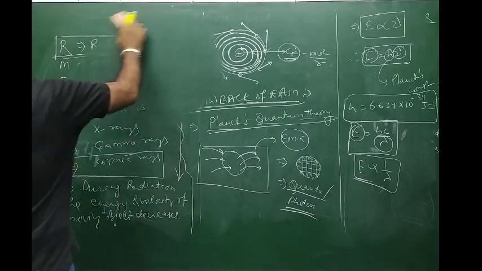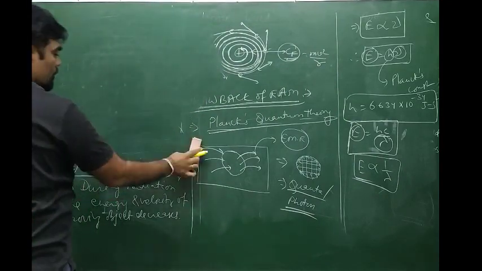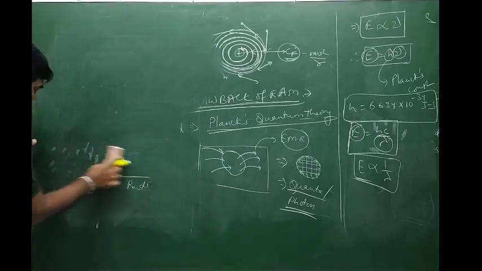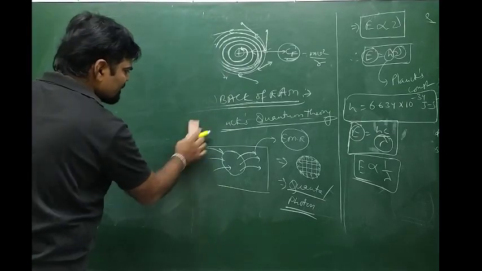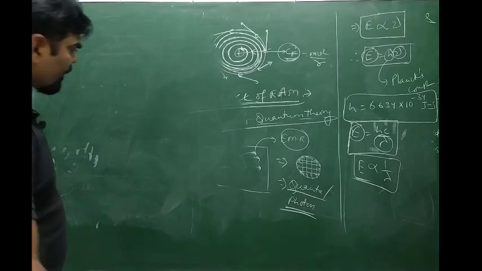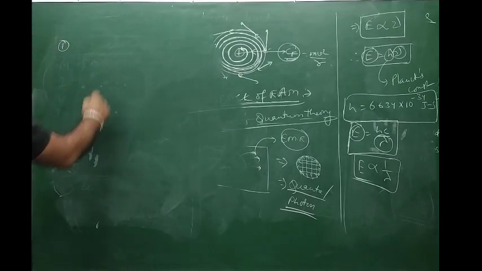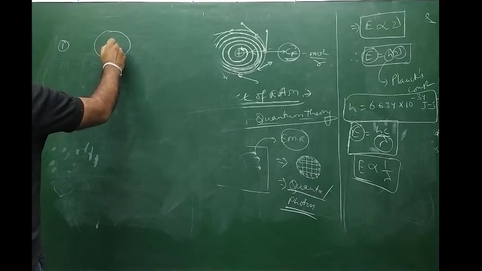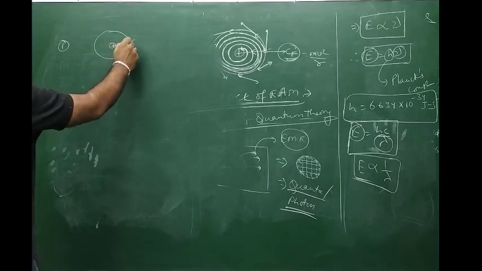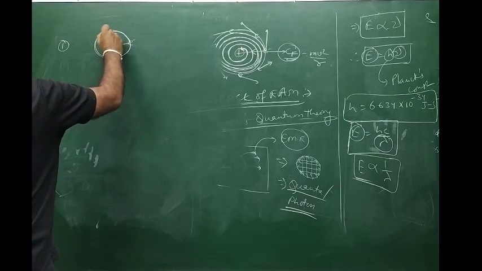And then after that came the development of Bohr's atomic model, which we have already explained. Bohr states, as the very first point, that the electron revolving around the nucleus will not change its path; it remains fixed. And the path where this electron revolves around the nucleus remains fixed.